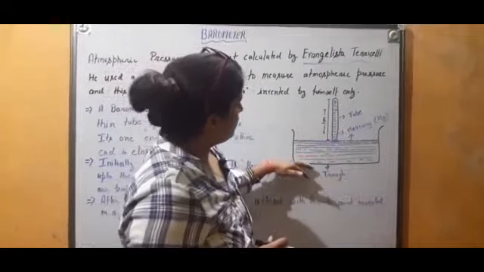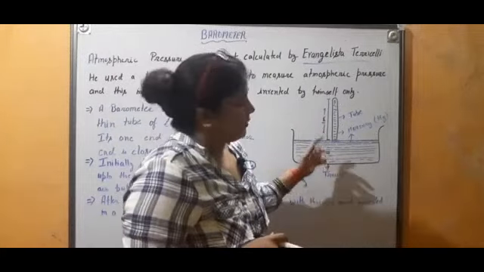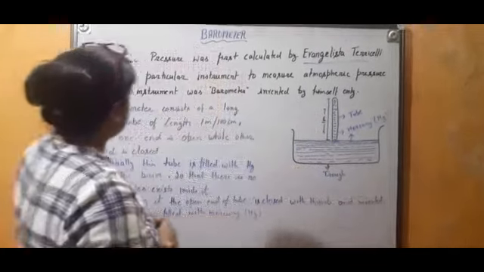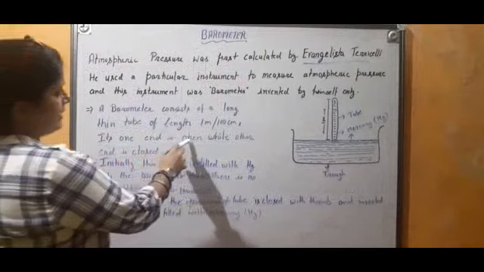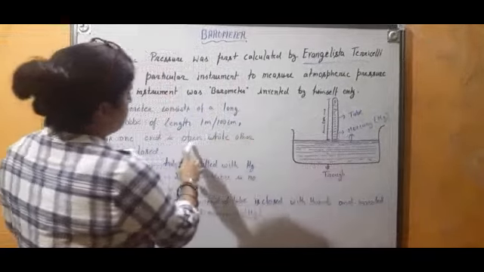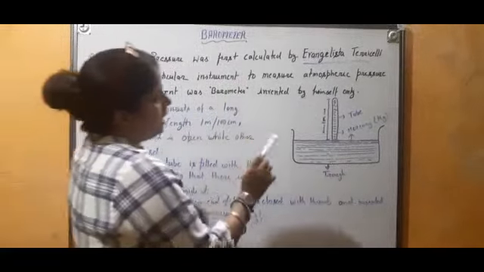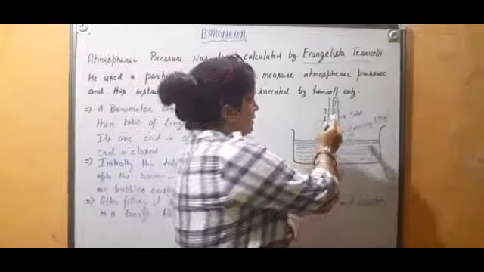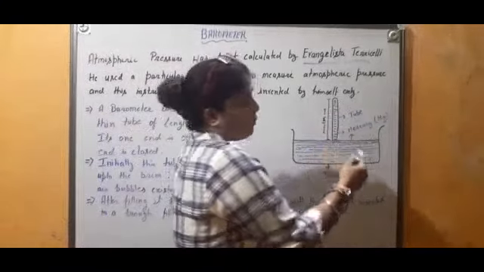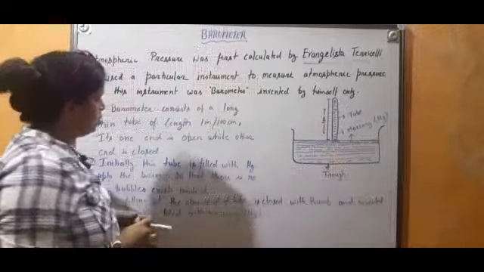And this is a straw. It is also filled with mercury. Then what? Its one end is open. We are talking about this. One end is open while the other end is closed. As you have seen test tubes, one end is closed and the second end is open. So that is the condition of the tube.